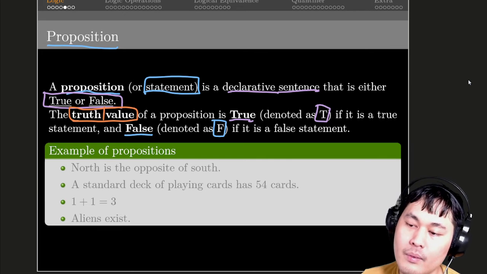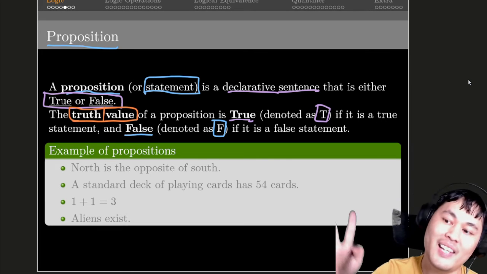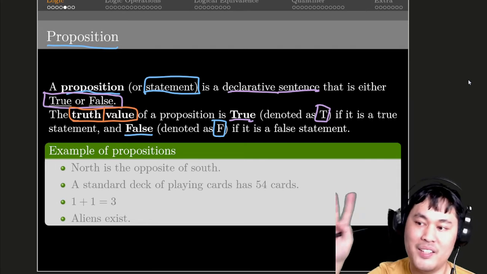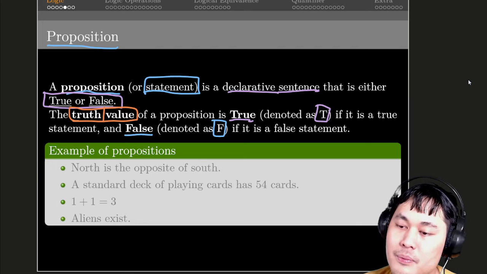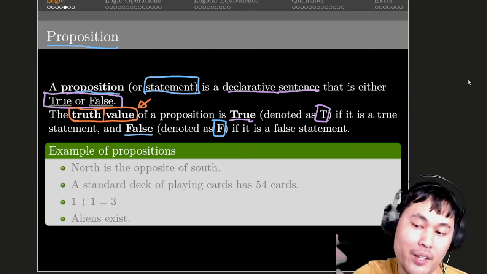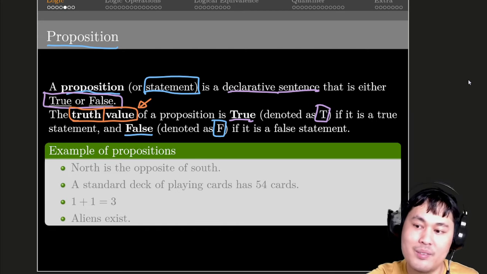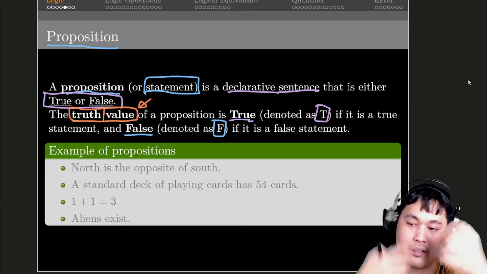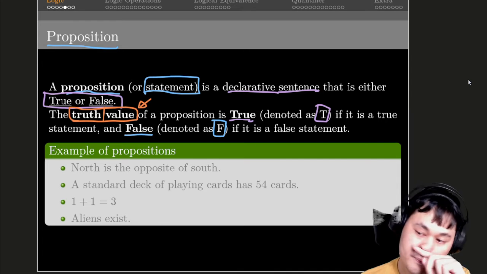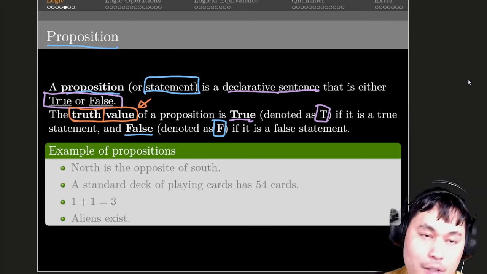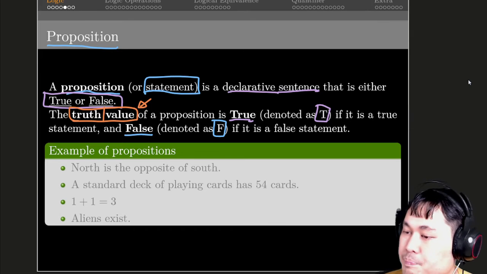And this true and false are what we call the truth value. Because in language, you say it's true or false, but those are just two words. So we need to make it a value. And once it's a value, we can compare values, we can combine values, we can do lots of things with values. So now each statement has a value on it. It's either true or false.